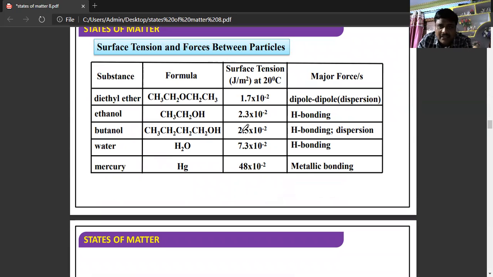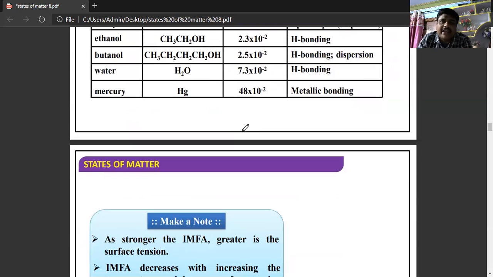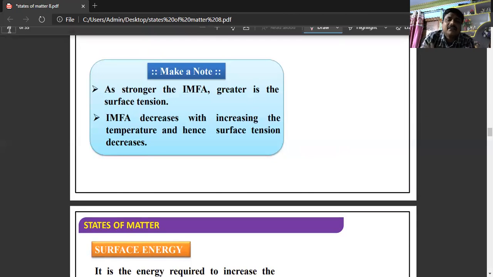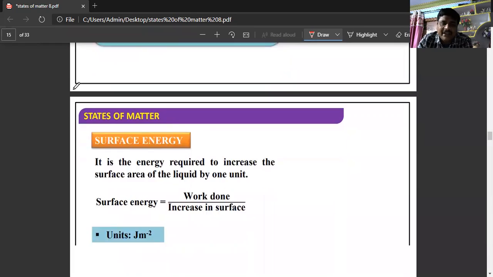Like that, these are the different compounds for which we can calculate the surface tension and the types of intermolecular forces attached. The stronger the IMFA, that means the stronger the intermolecular force of attraction, the greater will be the surface tension. This intermolecular force of attraction decreases with increase in temperature, hence the surface tension also decreases.